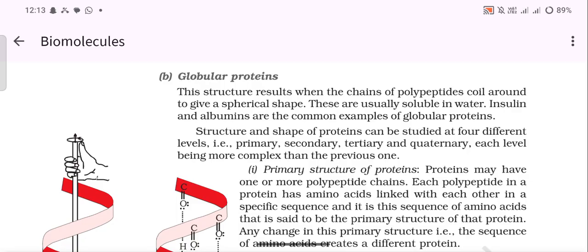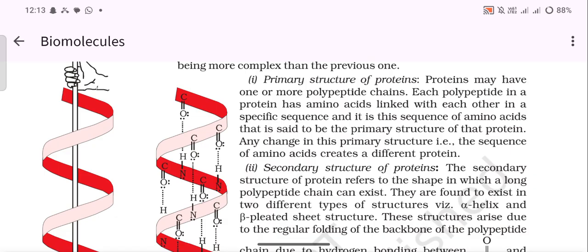Structure and shape of proteins can be studied at four different levels, that is primary, secondary, tertiary, and quaternary, each level being more complex than the previous one. Primary structure of proteins: proteins may have one or more polypeptide chains. Each polypeptide in a protein has amino acids linked with each other in a specific sequence, and it is this sequence of amino acids that is said to be the primary structure of the protein. Any change in the primary structure, that is the sequence of amino acids, creates a different protein.